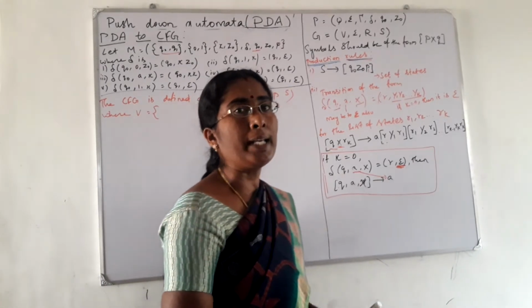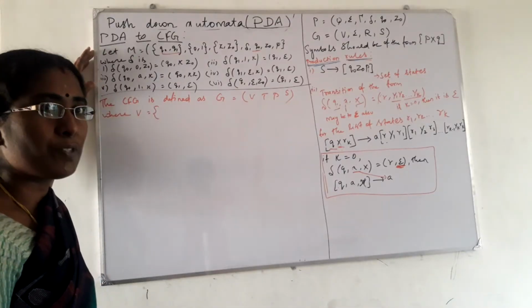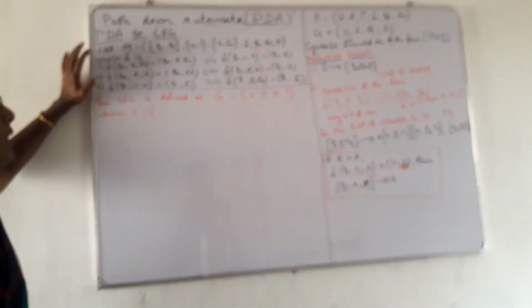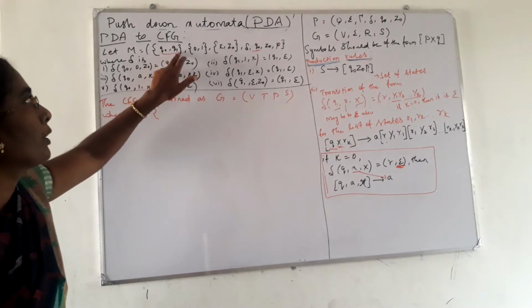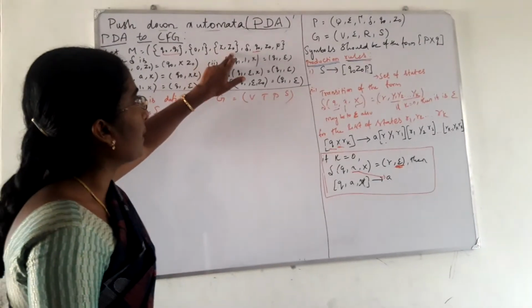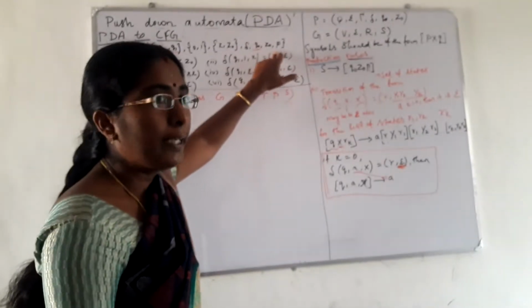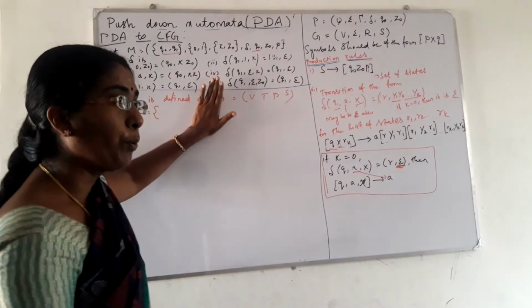Consider an example. Now convert this push-down automata into CFG. How to convert this push-down automata into CFG? These are the given transitions and definitions. Here what are the states? Q naught, Q1; terminals 0 and 1; stack symbols X, Z naught; start state Q naught; top of the stack Z naught. First thing, these are the given transitions. We have to convert this into productions.